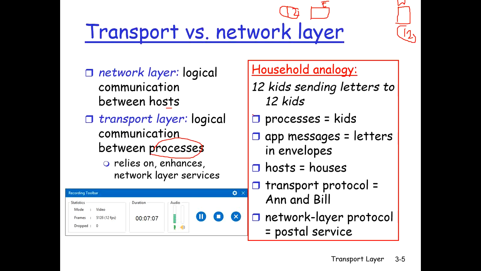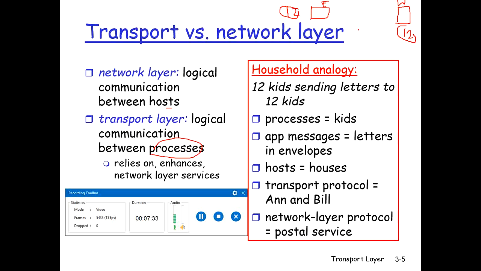So each household sends 144 letters. 12 into 12 is 144. Child 1 is sending to 12 persons, child 2 is sending to 12 persons, so 144 letters. Thus each household sends 12 into 12, 144 letters every week, and these kids could save a lot of money if, of course, they had email, but they don't have email.